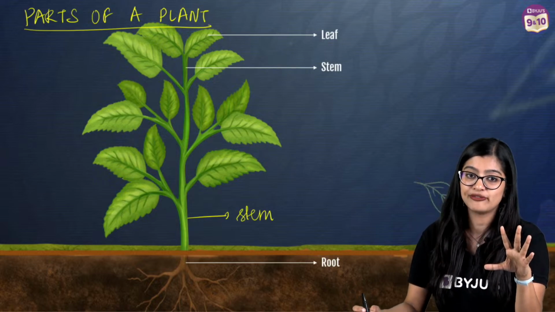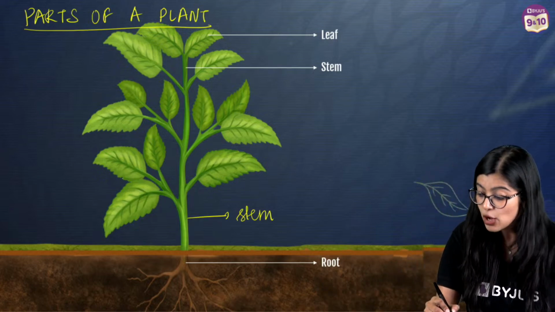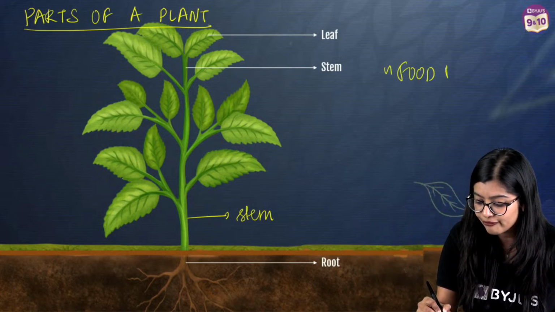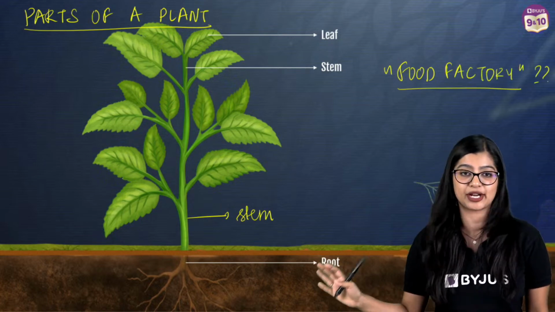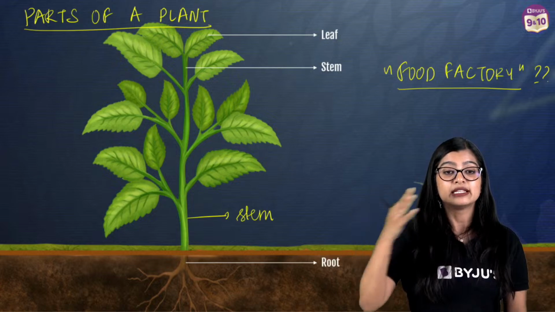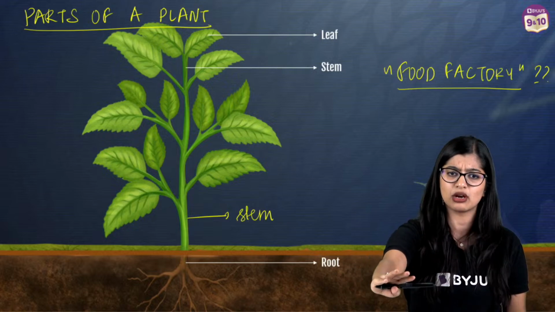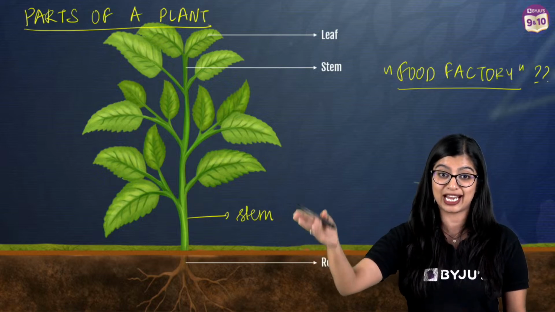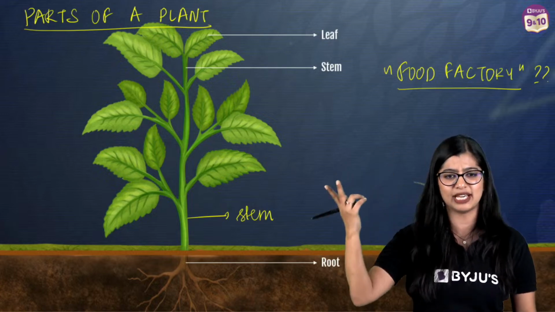Now, I have a quick question for you, and it is going to be a poll question, so it will be available in the live chat. Your question is, which part of the plant is commonly referred to as the food factory? You've told me all the different parts, but what is commonly referred to as a food factory? This is a very simple question, very easy, for which most of you know the answer. The poll is available for all of you. Now, of course, this is specific to the live stream students. For those of you who might be watching it later, you can just give me the answer.